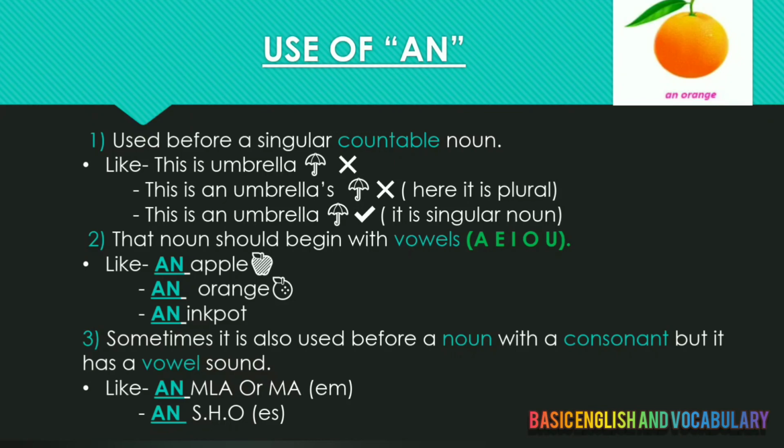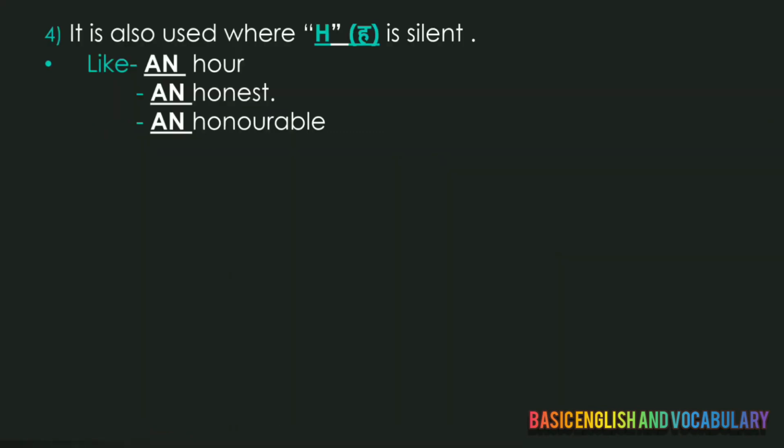Take care of it. The next thing is that an is also used where H is silent, like in hour, honor, honest, honorable. So an hour: when we pronounce it, we say our, not har. So here we will apply an.